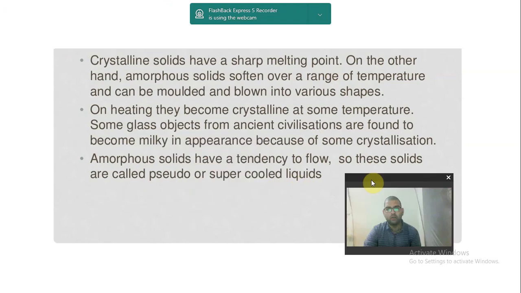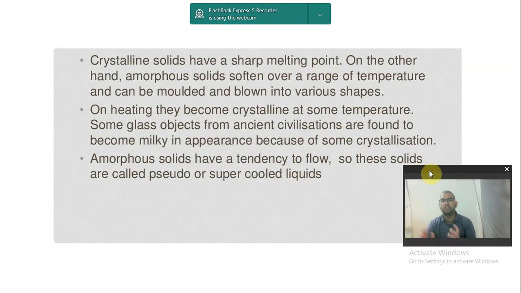Now another property of crystalline solids, we will study the properties of crystalline solids, why it has a particular property. So crystalline solids have sharp melting point. Now what does this term sharp melting point mean? Sharp melting point means that if I say water boils at 100 degrees Celsius, it means it will boil at 100 degrees Celsius only. It doesn't start boiling at 95 degrees Celsius, or it will not start boiling at 105 degrees Celsius.